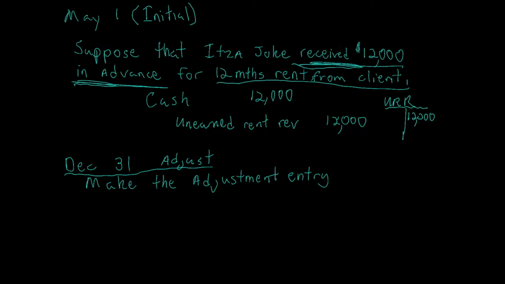So as this time from May through December 31st, we've been giving them a service, so that liability must go down. In order to decrease a liability, we have to debit it. So we're going to debit unearned rent revenue. Now, again, what is causing this liability to go down from the business perspective? We're providing a service. We're giving the rent for our client. And since we're providing a service, we are thus earning rent revenue. And so we're going to increase that by crediting rent revenue.